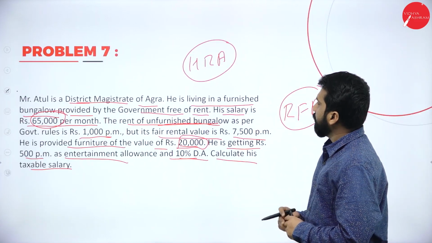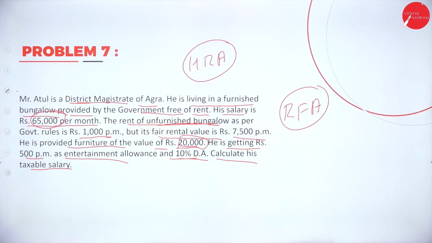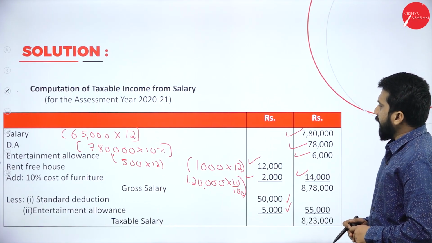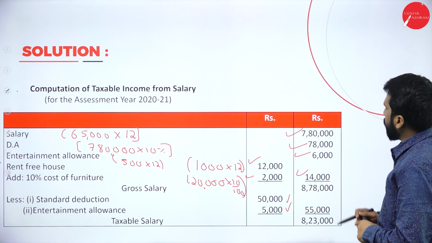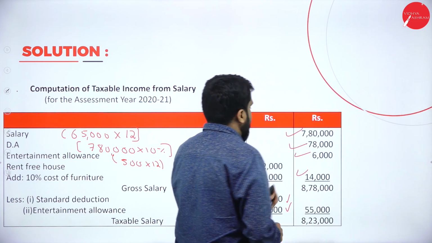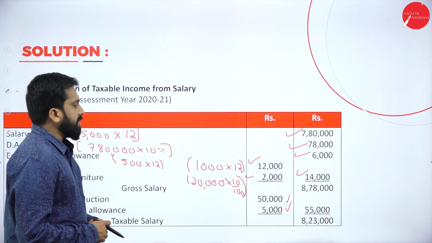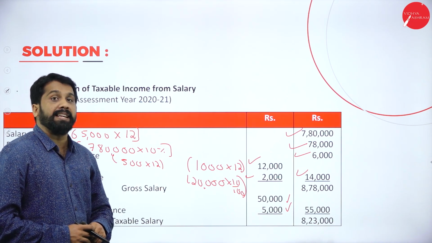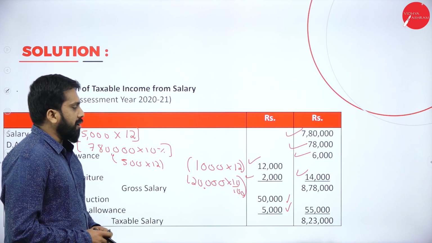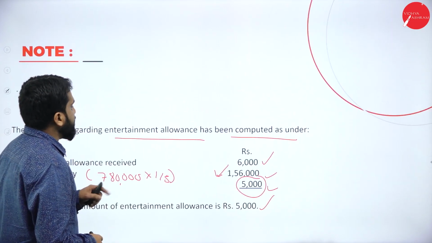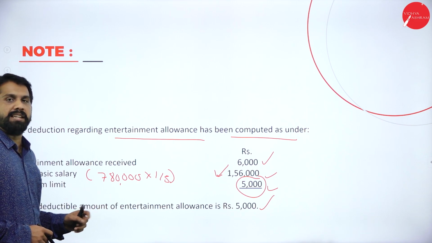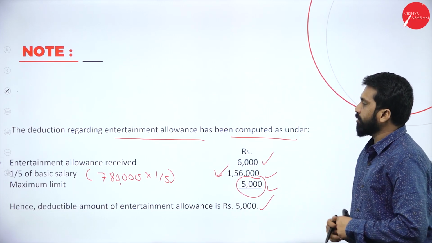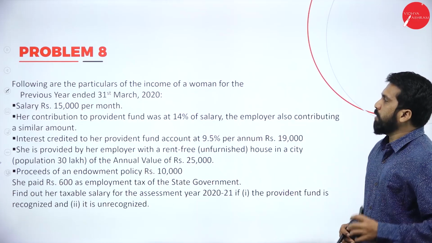Before that, this will be your question. So, these are the calculations we have done. Now, in total, how much did you get? 8,78,000. Out of 8,78,000, we have the 50,000 standard deduction as well as the 5,000 entertainment allowance deduction. So, finally you got 8,23,000. This will be your calculation for entertainment allowance. He is a government employee, that's why we have done this calculation. If you want, you can take a screenshot of this. Now, we'll move on to the next one.